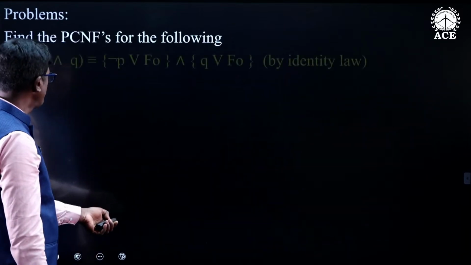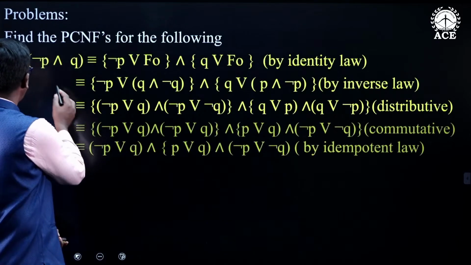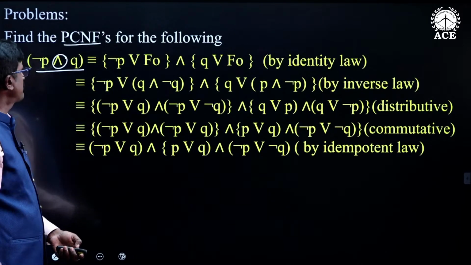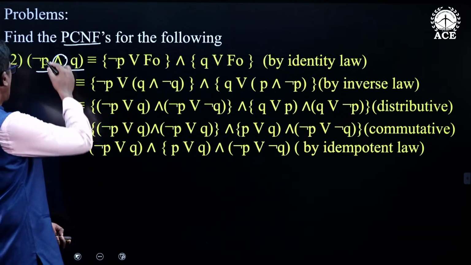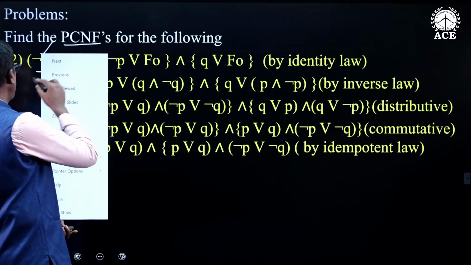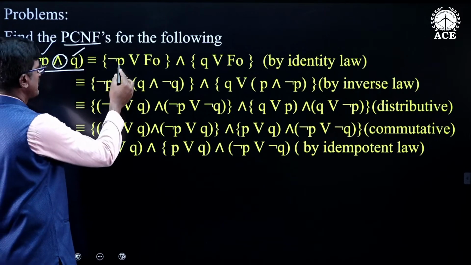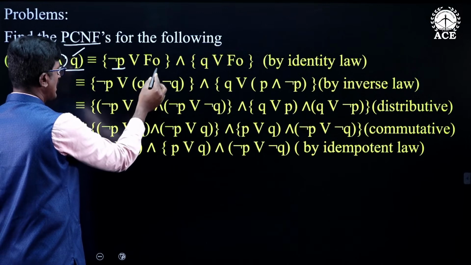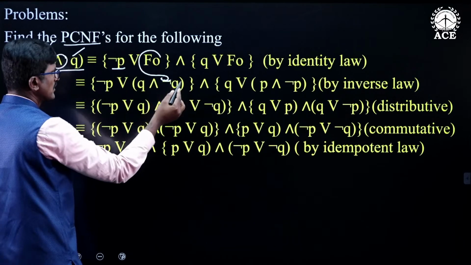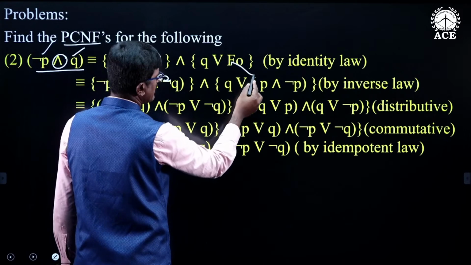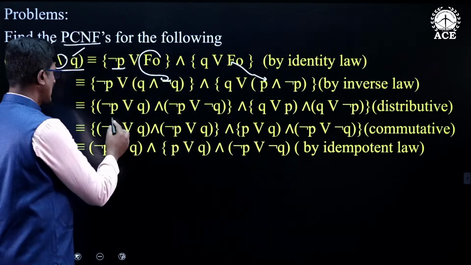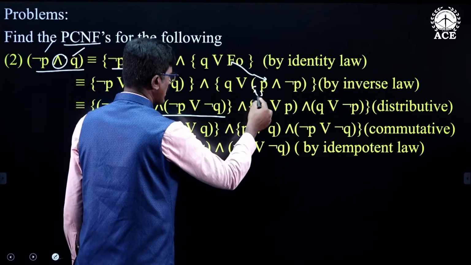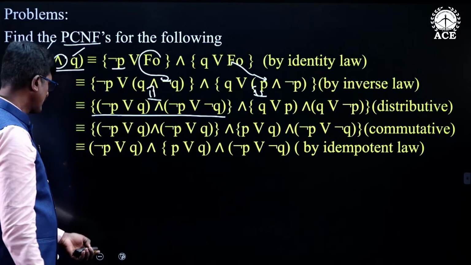So, this is some other problem. Same, if two simple statements are given. So, PCNF is nothing but principal conjunctive normal form. I am applying the identity law for P and Q as well. Negation P or F naught, Q or F naught. Here negation P is present, I am taking F naught in terms of Q. Here Q is present, I am taking F naught in terms of P. Then apply the distributive law. So, this is equivalent to this and this is equivalent to this. Simplify this, then you will be getting this.